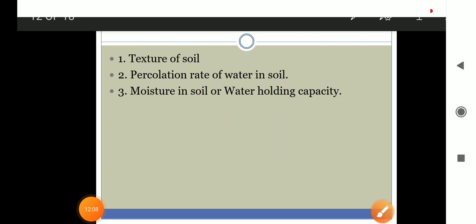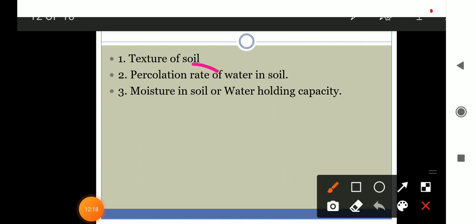Okay, now next is the percolation rate of the water into the soil. So what is the meaning of the percolation rate? Percolation rate means seeping of water into the soil. Percolation rate for a given soil is the time taken by the water to pass through it. How long it takes for the water to pass through and go down, right? Knowing the percolation rate of the soil enables us to study whether the soil would allow a rapid drainage of water or hold a lot of water for a long time.